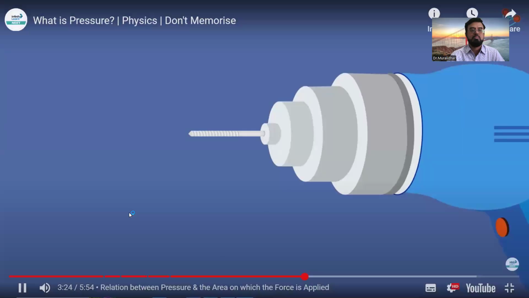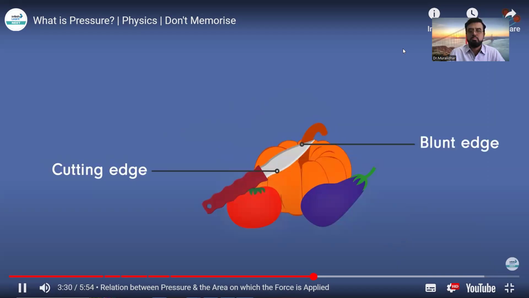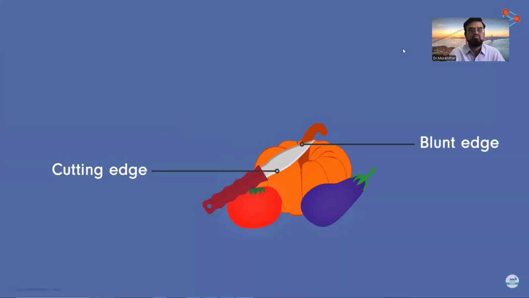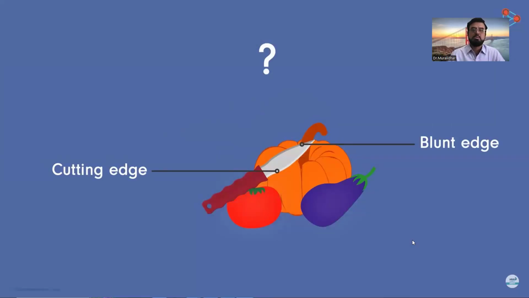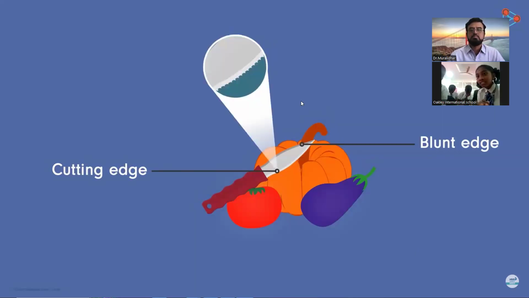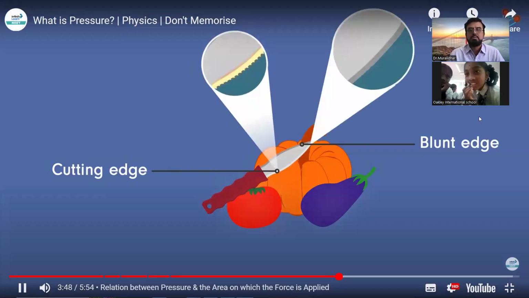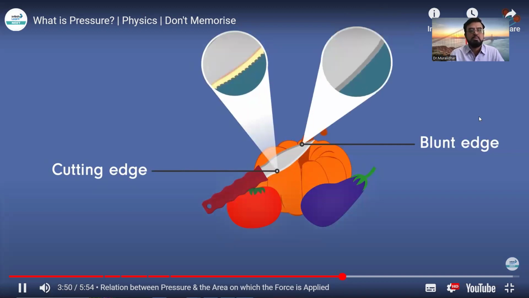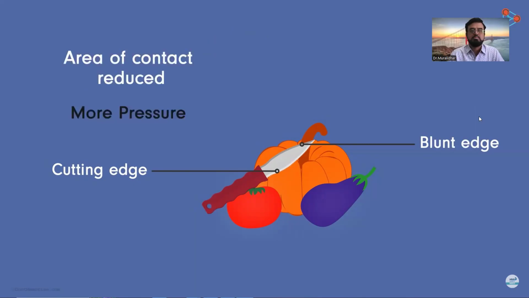You can easily cut vegetables using the cutting edge of the knife. But if you use the blunt edge of the knife, it will be difficult to penetrate. What is the reason in this case? Well, at first sight, the two edges might look the same to us. But if you look at them carefully, the cutting edge has small triangle-like shapes with sharp outer points. The other edge has nothing of these. So if you cut a vegetable with a cutting edge, the area of contact between the vegetable and the knife is greatly reduced. Hence, more pressure is applied on the vegetables using the cutting edge of the knife.